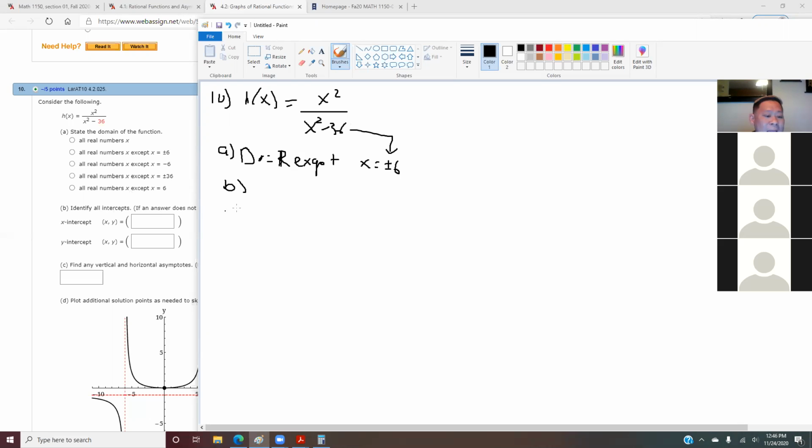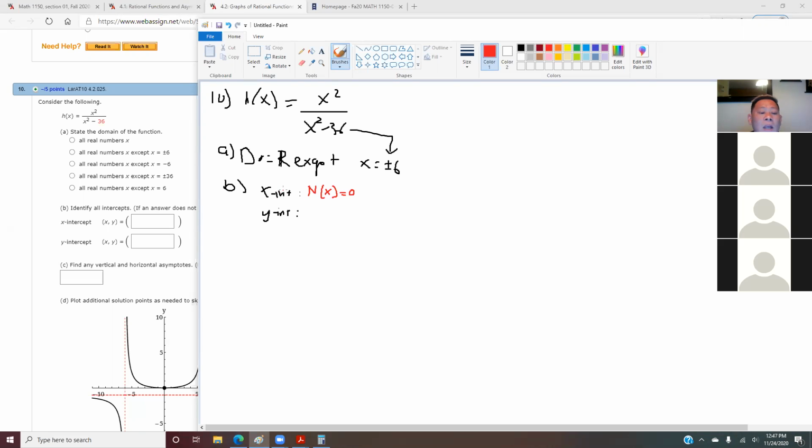Next, you have to identify your x-intercept and your y-intercept. So pay attention here for those students who haven't done this yet, or who still have no clue. In order for us to find your x-intercept, you set your numerator to 0.